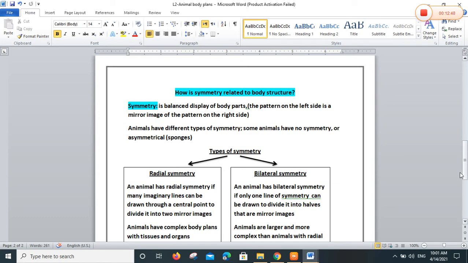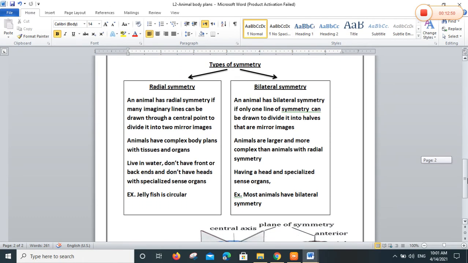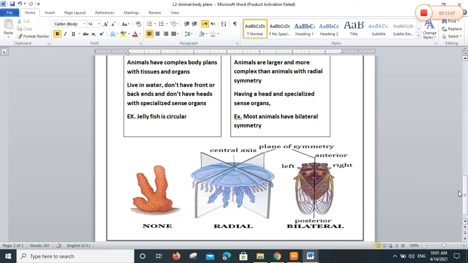Look at radial. Radial symmetry means the animal, with a center point or central point, divides the body into two mirror images. Look at radial symmetry, like this invertebrate. This is a cnidarian. This is the class cnidarians.